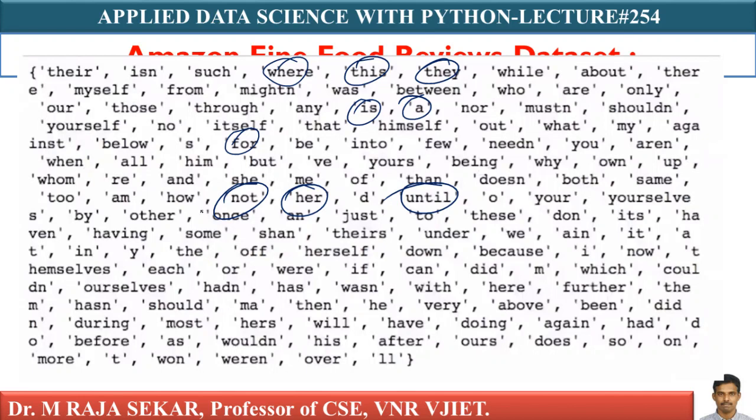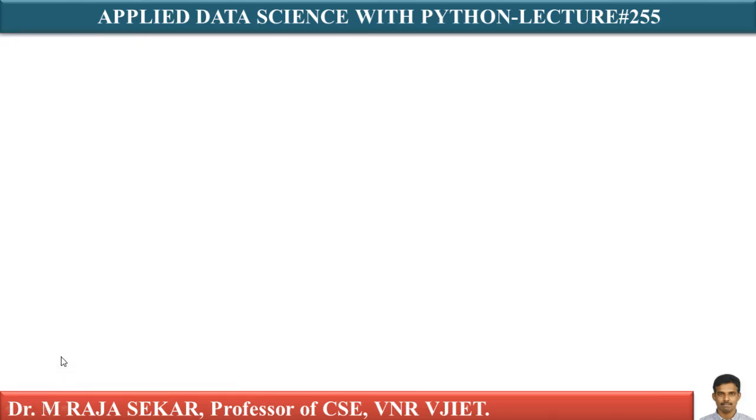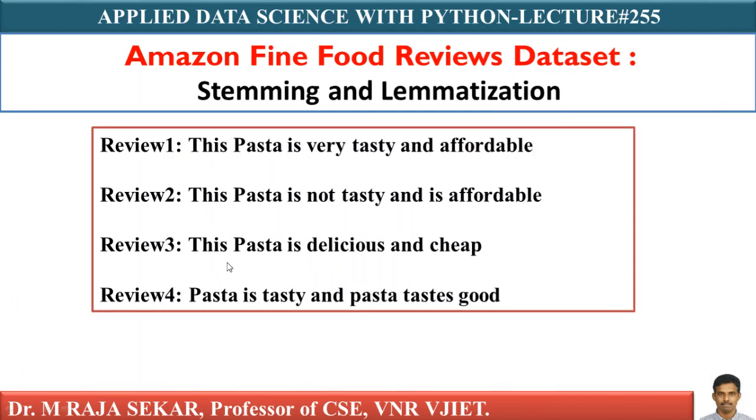If you observe carefully, here not is also a stop word. If not is a stop word, it completely changes the meaning of review 2. Just go back and see the reviews. What are the reviews here? Just see that review 2. This is my review 2. As he's saying, not is a stop word, isn't it? If not is a stop word, I must remove.